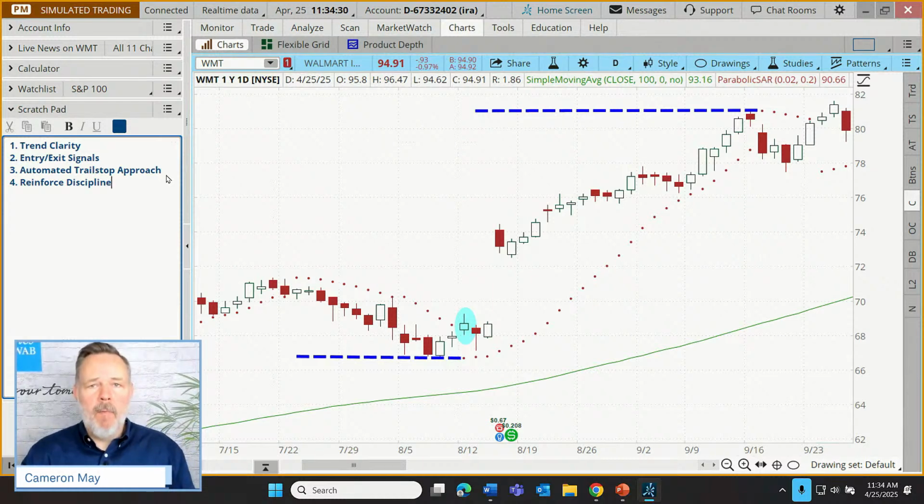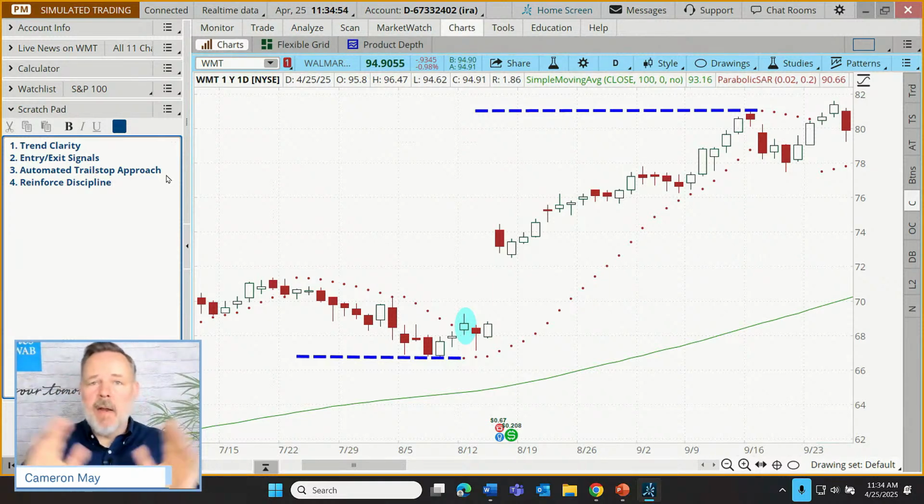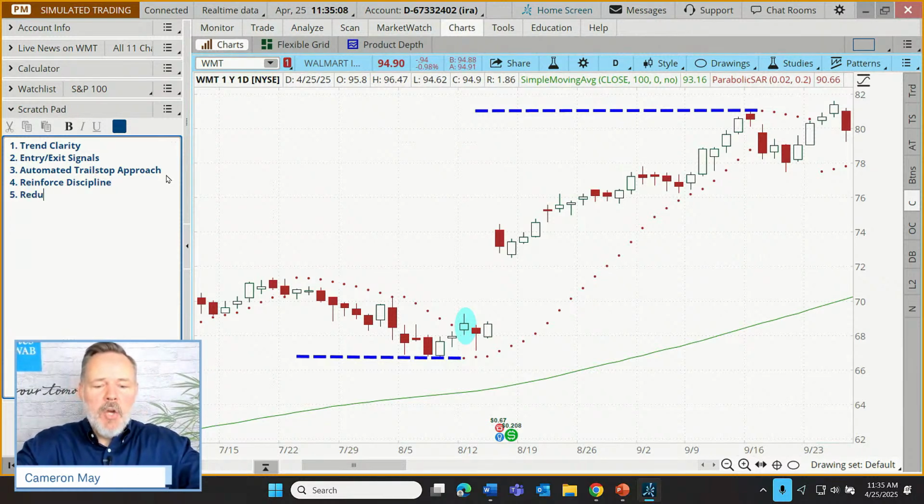What does that mean? Well, because of its mechanical or automated nature, a trader can just have a hard and fast set of rules. Hey, I take a trade when price pops above the PSAR in an upward sloping 100 period moving average. That's a rule. And I exit that trade if price falls 1% below a trailing rising PSAR. Maybe that's their approach. It's just an example. But when we have a mechanical or an automated approach like that, it can introduce a lot of discipline and at the same time, brings us to number 5, reduce emotional trading.